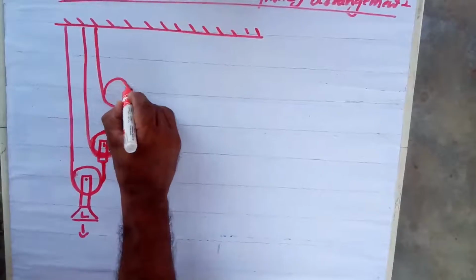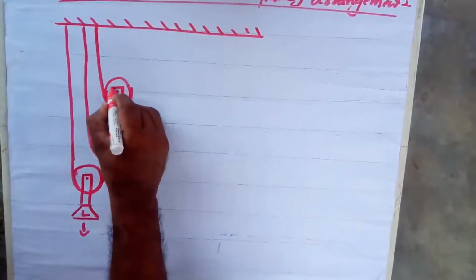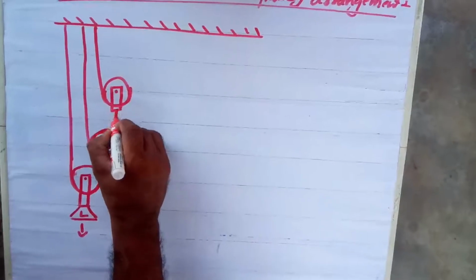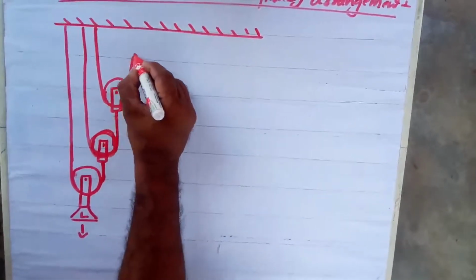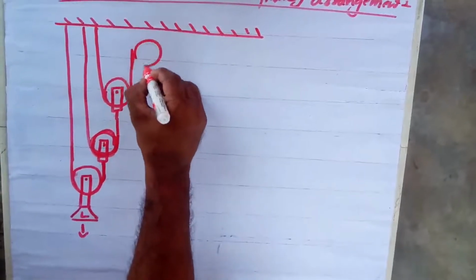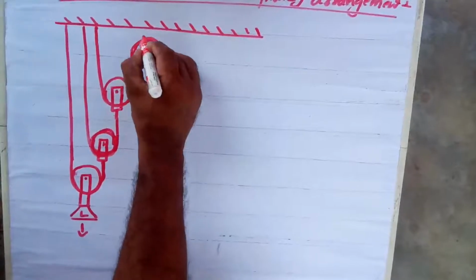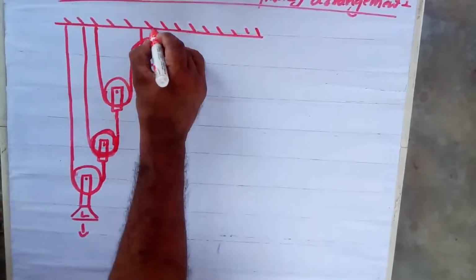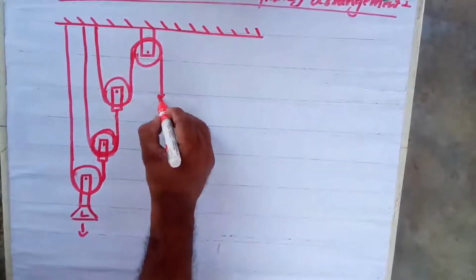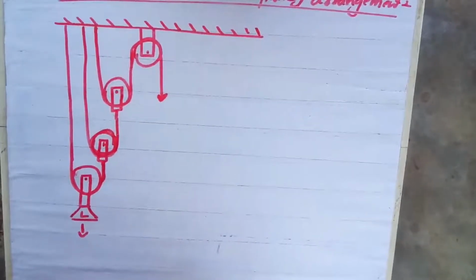This is the third arrangement, third pulley. Again this is lifted by this, and this has gone through. Actually it is vertical upward, the force, it is not convenient. That's why you are using another fixed pulley here to come down. Clear? Are you clear about the diagram part? How to draw?